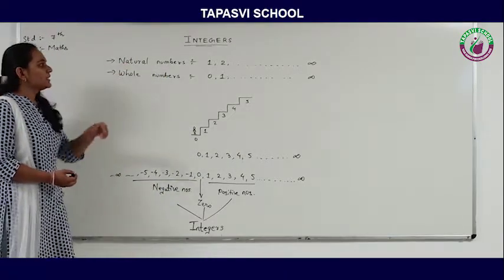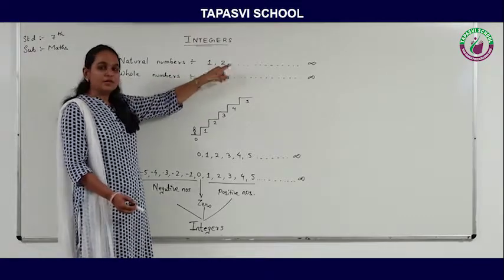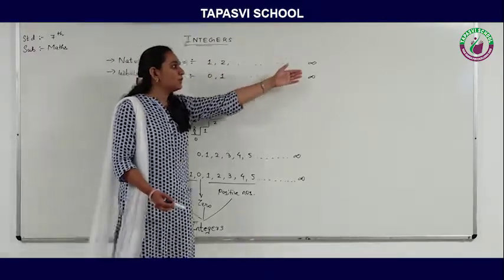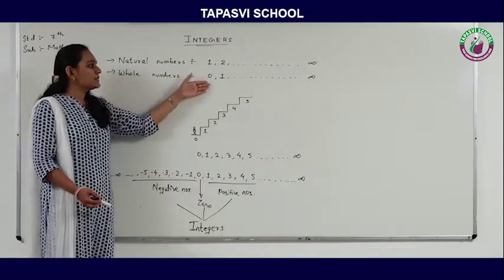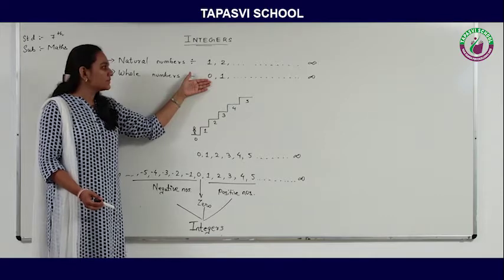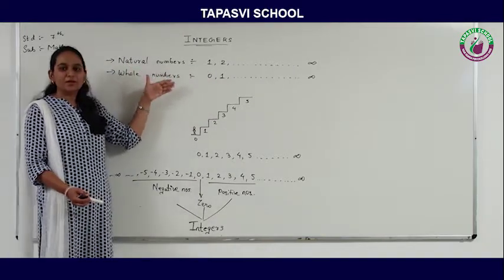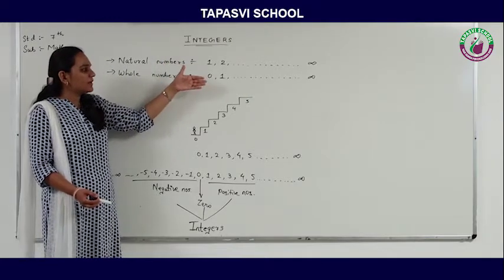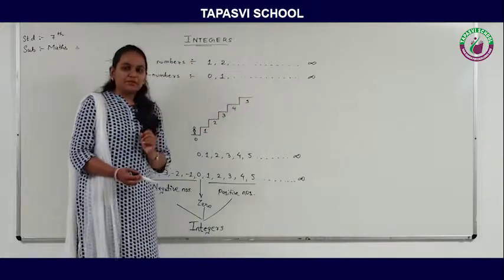Natural numbers are the numbers which start from 1, 2, 3 and so on up to infinity. Whole numbers means the numbers which start from 0, and we can say that the whole numbers comprise of the natural numbers. That means natural numbers are already coming in the whole numbers, up to infinity.